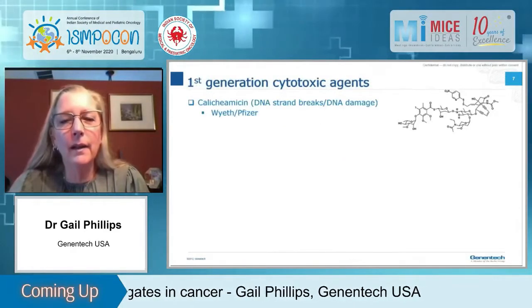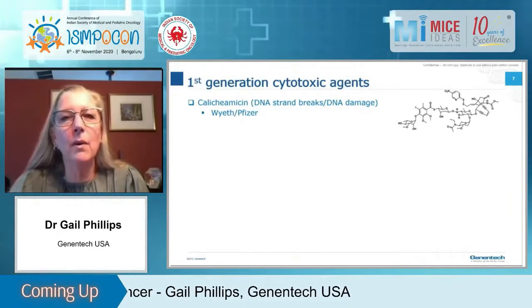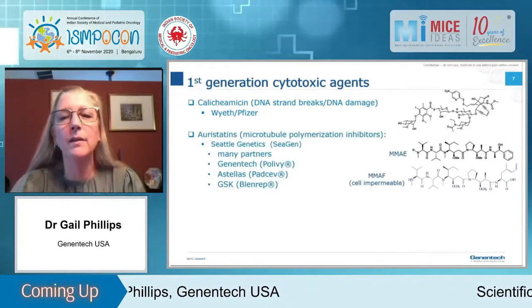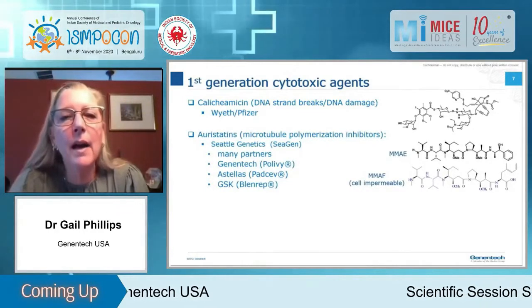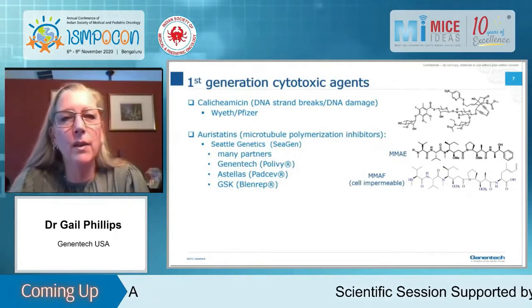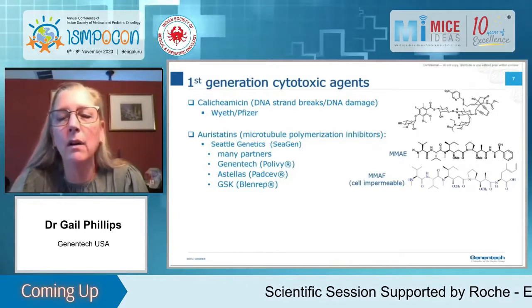So the first generation of cytotoxic agents, as I mentioned, were the calicheamicins. These induce DNA strand breaks. Again, this is the drug that's on the first approved ADC, Mylotarg. These were developed originally by Wyeth, who was then acquired by Pfizer. So Pfizer really has been the company that has focused on calicheamicins.